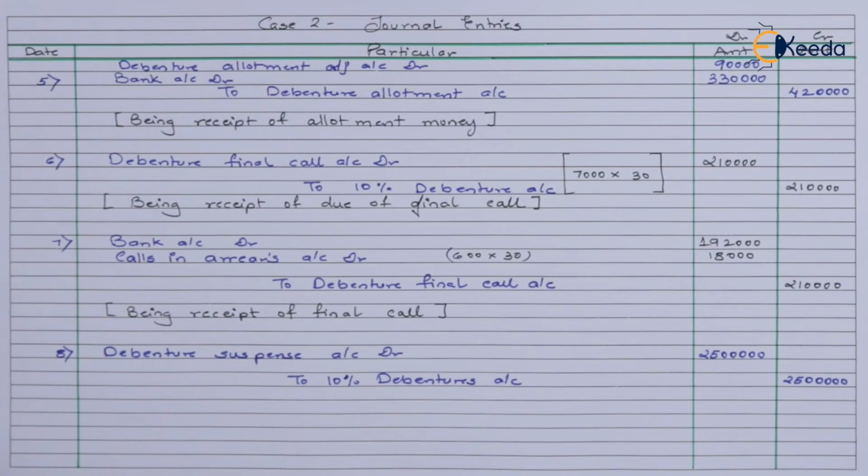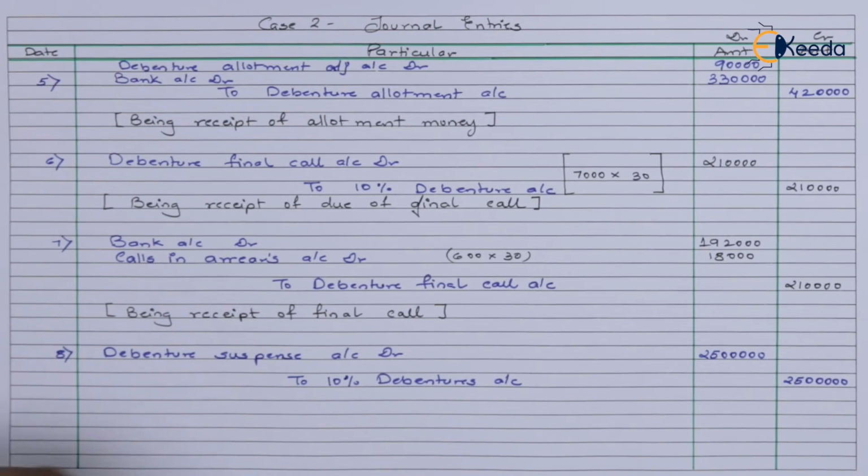If the question mentions that it has been repaid, then you have to reverse the entry in that specific year. Like the previous case study that we have done, we won't be passing the entries here so that it doesn't cause any further confusion. So make sure that if the amount is paid, this will be completely reversed. Let's mention the narration, post which we'll go ahead and figure out the balance sheet here.